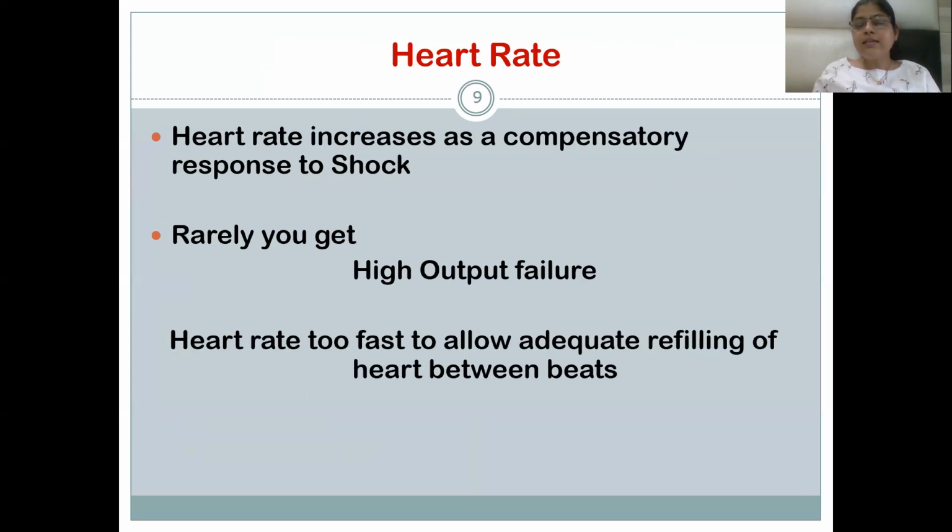Heart rate increases as a compensatory response to shock. The patient will have reduced tissue perfusion. There will be hypotension, meaning reduced blood pressure, reduced diastolic blood pressure, which will lead to an increase in the heart rate. There can also be high output failure, where the heart rate is too fast to allow adequate refilling of the heart between beats. Heart rate increases as the compensatory response to shock when there is decreased tissue perfusion and decreased blood volume.